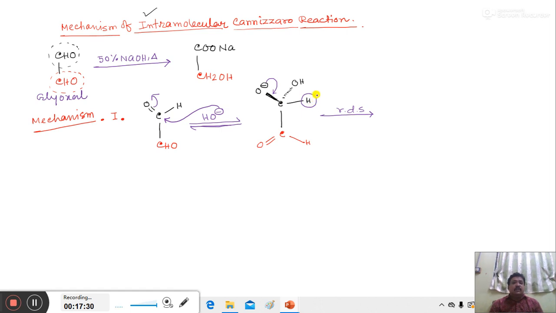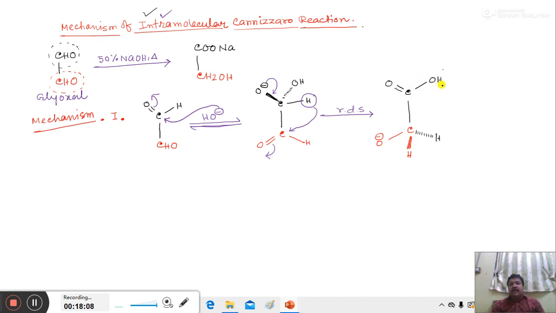This H atom releases with its electron as hydride, and this hydride attacks the same molecule at the other CHO group. As a result, the C=O pi bond breaks. Now this H atom comes from one end of the molecule to the other end. So this type of reaction is known as intramolecular Cannizzaro reaction. As a result, we obtain one COOH group at one end, and at the other end the CH2O minus group.